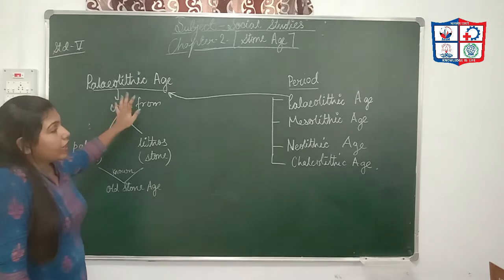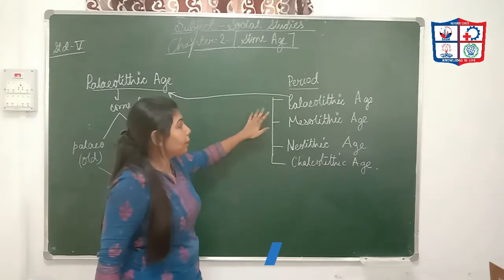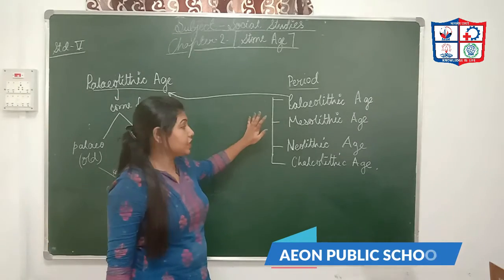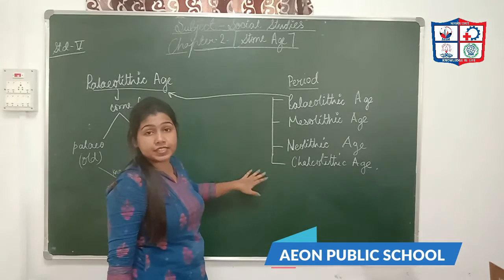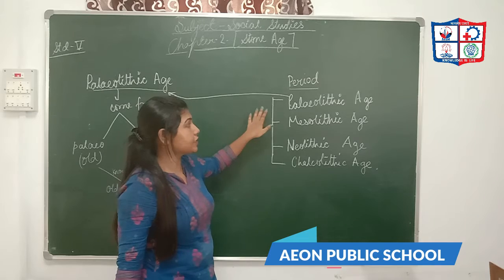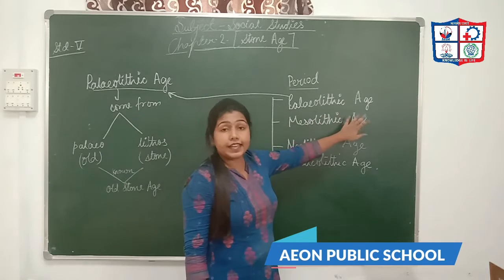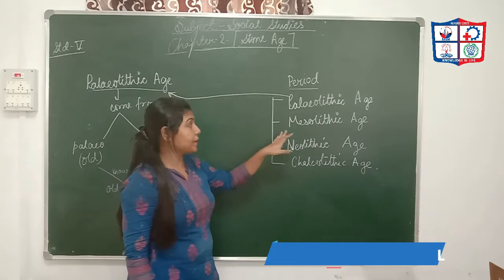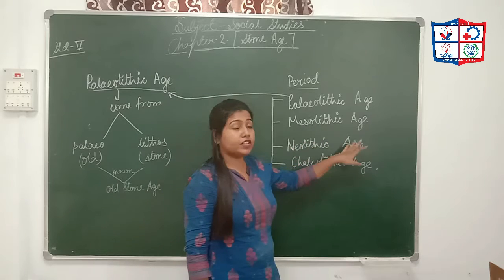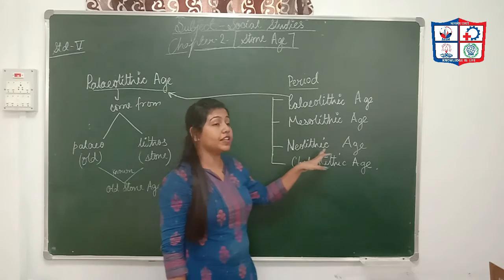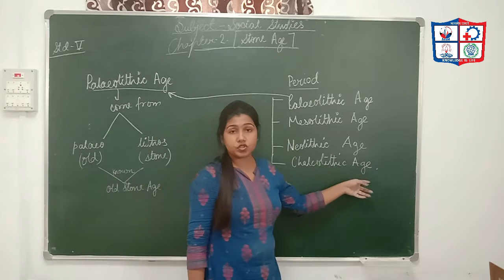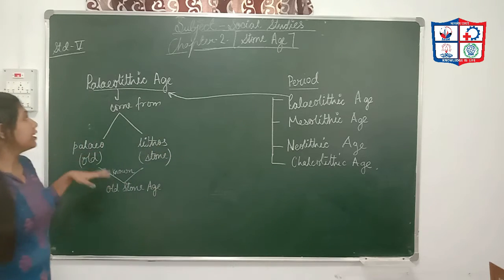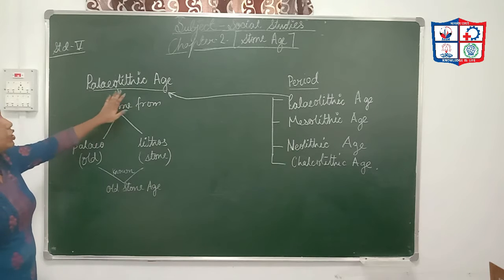Okay, now again I start from here. The Stone Age is divided into four different stages. The first stage is the Paleolithic Age, the second is the Mesolithic Age, the third is the Neolithic Age, and the fourth is the Chalcolithic Age. Now I discuss the Paleolithic Age.